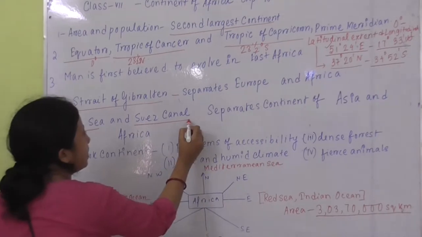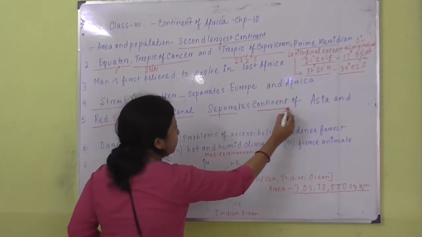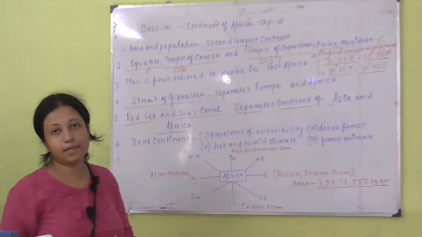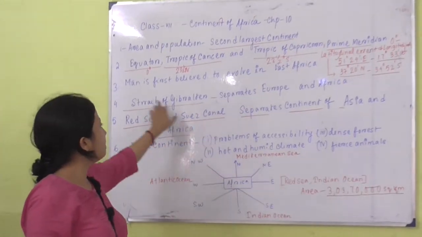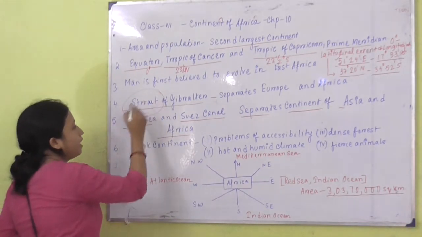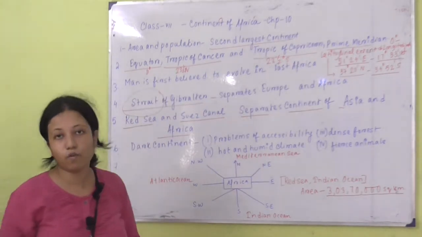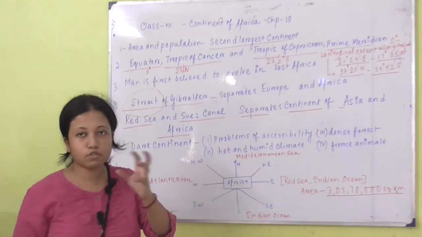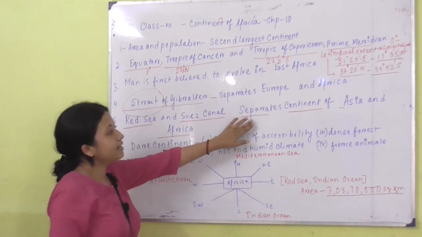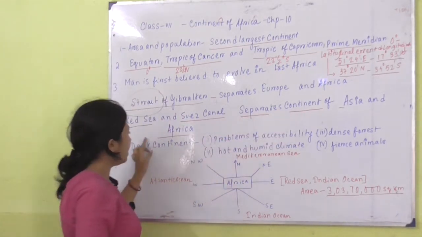The Red Sea and Suez Canal separate the continents of Asia and Africa. Now what is a strait? It is a narrow water body which connects two land masses.